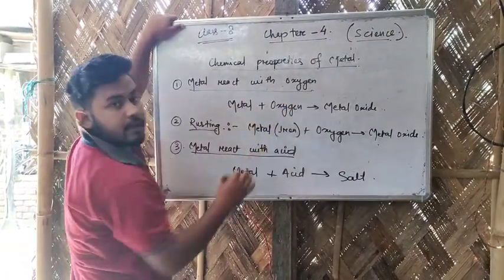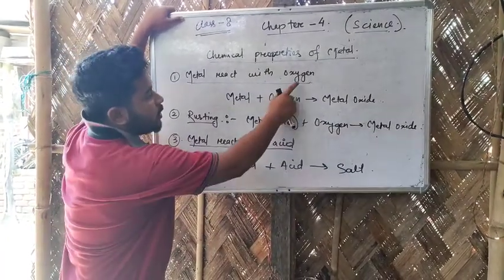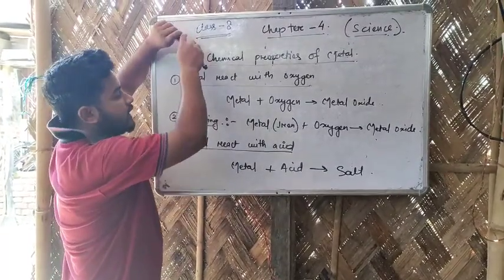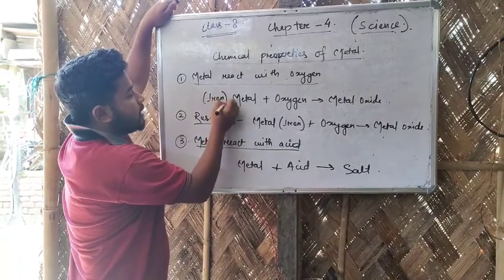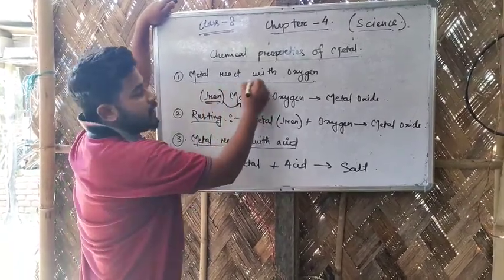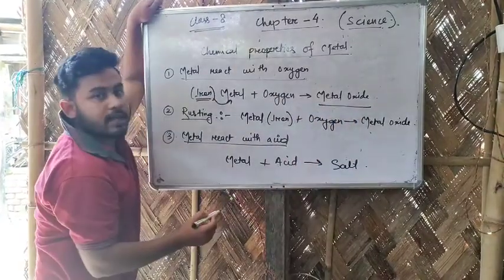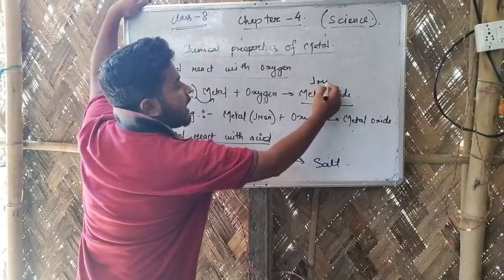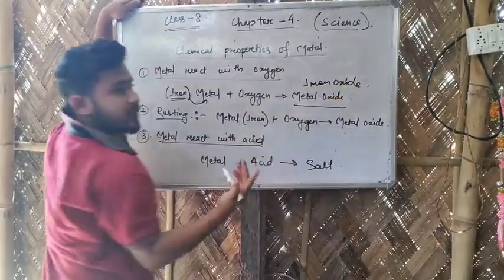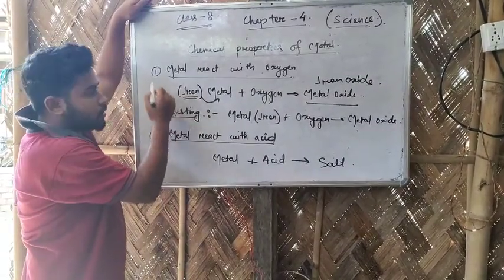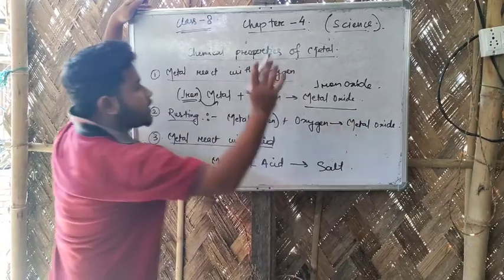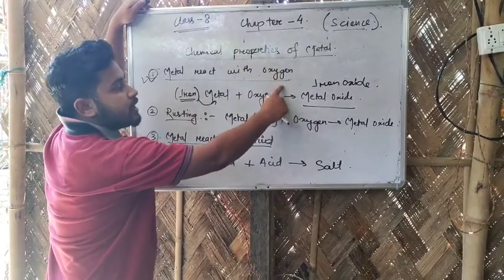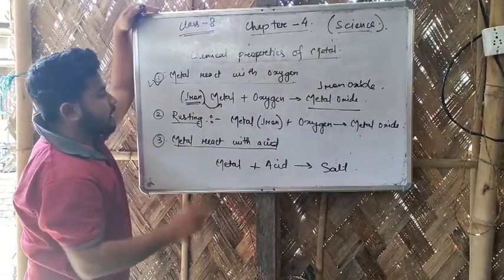Metals react with oxygen. Every metal, whatever metal it is, will always react with oxygen. And what happens when it reacts with oxygen? Suppose I take iron, an example of a metal. Iron, if it reacts with oxygen, gives us metal oxide. That means iron reacts with oxygen to give iron oxide. One more example: in place of iron, if I take copper, copper plus oxygen will give me copper oxide. So this is the first chemical property of metals, that any metal, when it reacts with oxygen, gives us metal oxide.